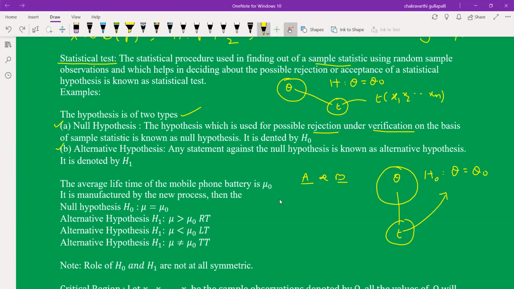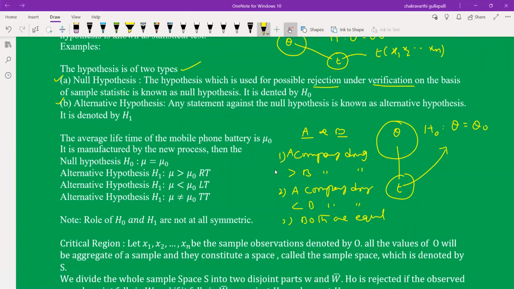Statement one: A company's drug is more effective than B company's drug. Second statement: A company's drug is less effective than B company's drug. Third one: both are equal.